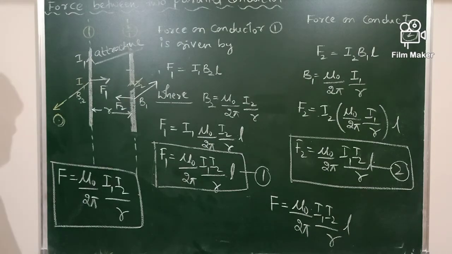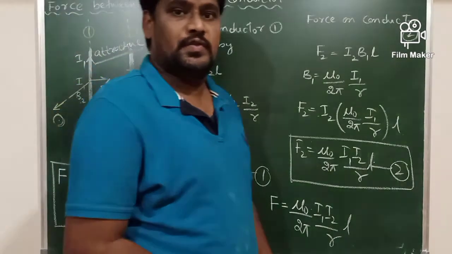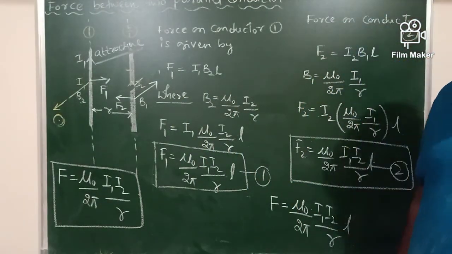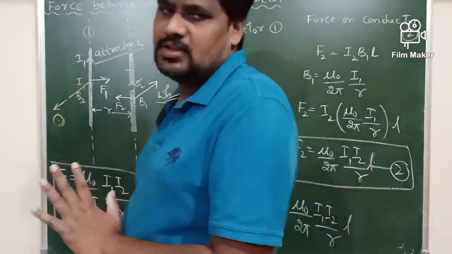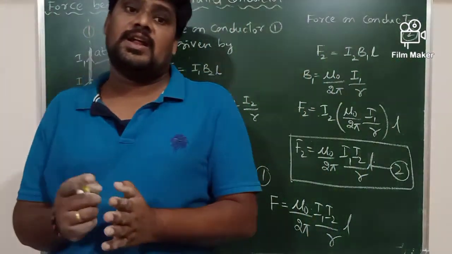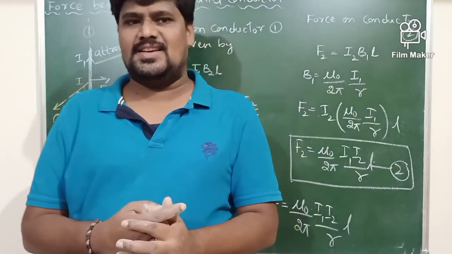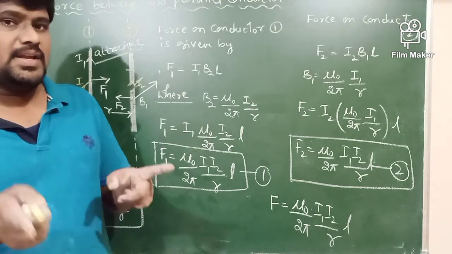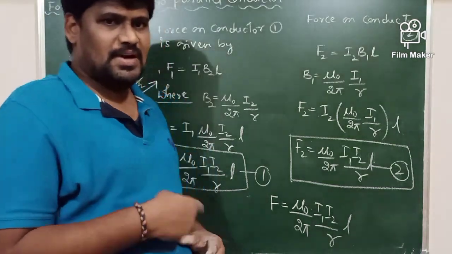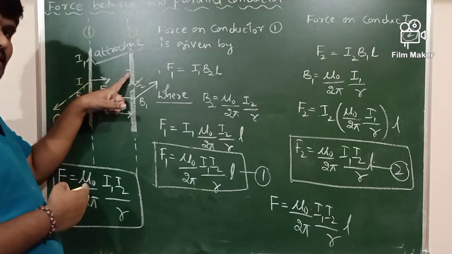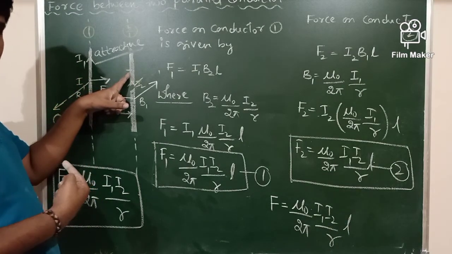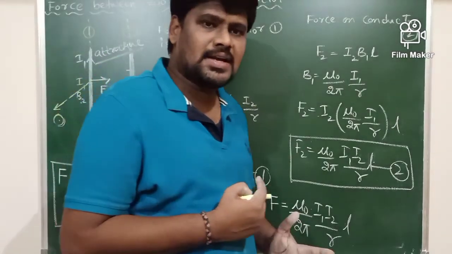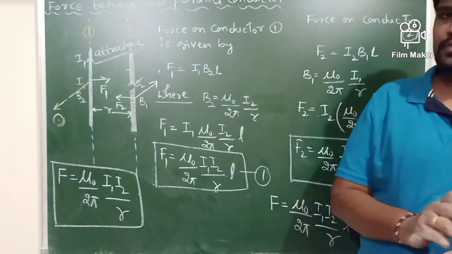When the two conductors attract each other, if they carry the current in the same direction, if the current in the two conductors is in the same direction, what will definitely happen? They attract each other. In electrostatics, what used to happen? Like charges repel each other by electrostatic force. But here, for like currents, instead of repulsion between like currents, there exists which force? Attractive force. Like currents attract each other by which force?